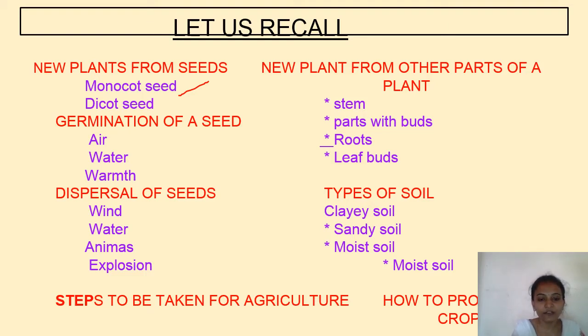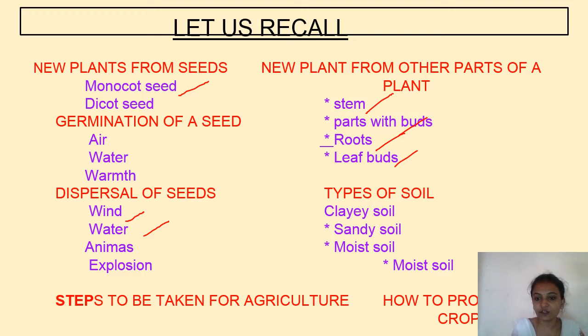Next, dispersal of a seed. What are the agents that are required for the seed to disperse? Wind, water, animals and explosion. Next, new plants from other parts of a plant. What are the parts of a plant that produce new plants? Stem, buds, that is in potato, and roots and leaf buds. The roots for carrot and leaf bud for bryophyllum leaf.